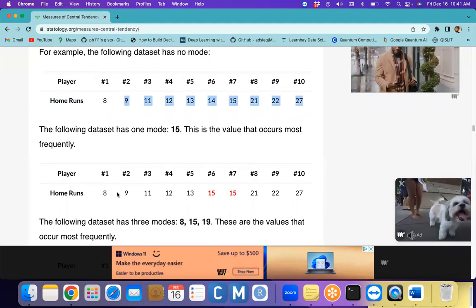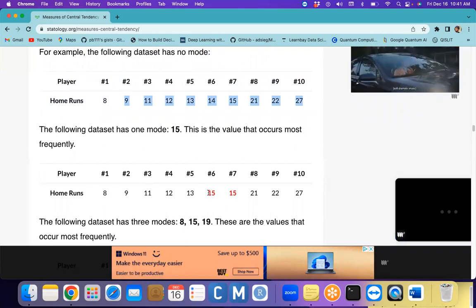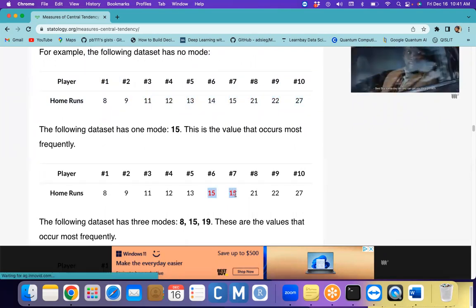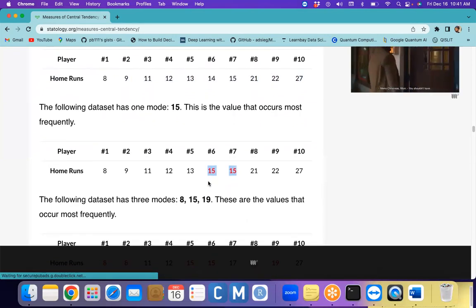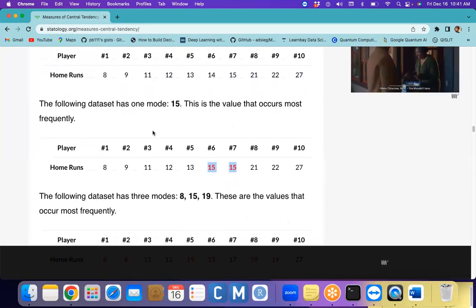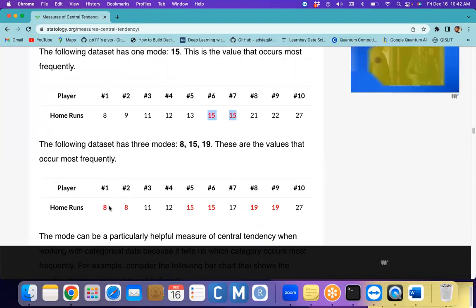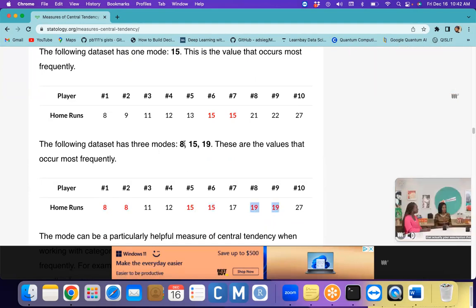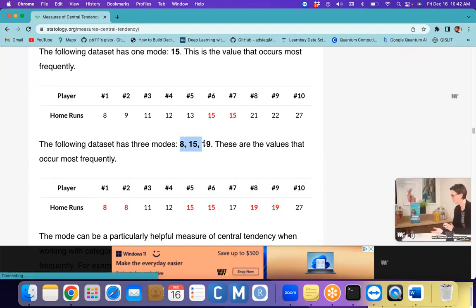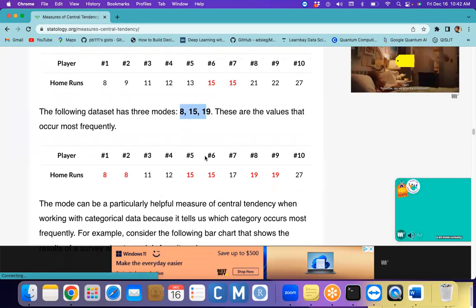When we have another example, we have 10 players, and out of the 10 players, 15 appears for two people, right? In that particular situation, 15 is the mode. But we can see 8 is repeated two times, 15 is repeated two times, and 19 is also repeated two times. In this particular situation, we have three modes. These are the values that mostly occur.